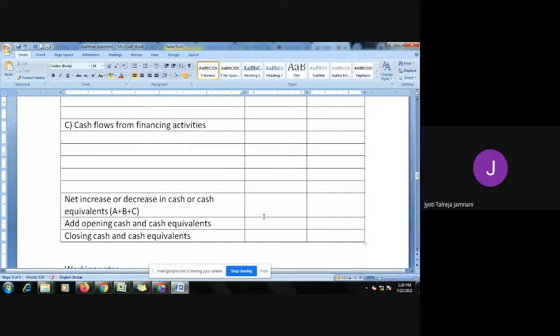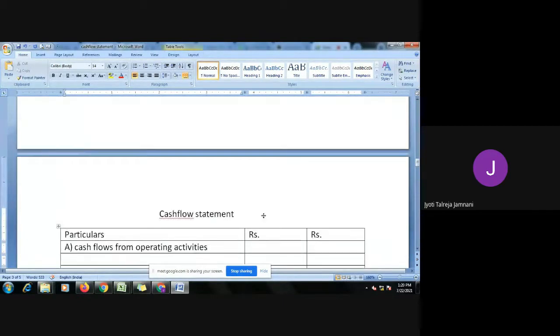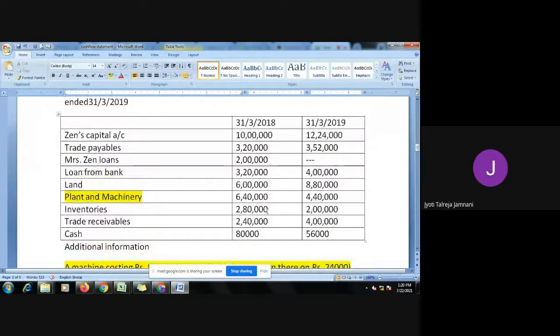Now I will not solve first operating, then financing, then investing. I will go as per the question. Because if we do it like that, we'll have to search which comes where, and if we miss something, then that part is gone. So we'll do it as per the given question.